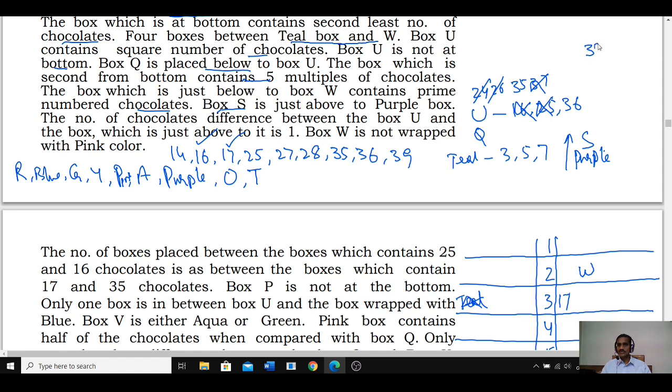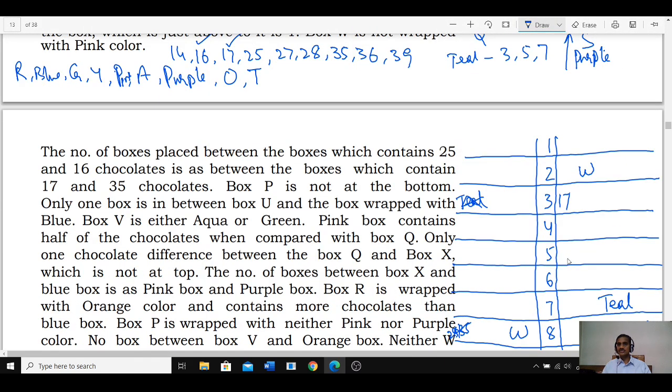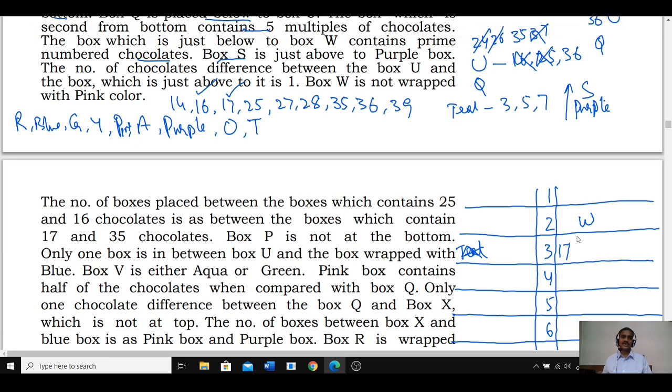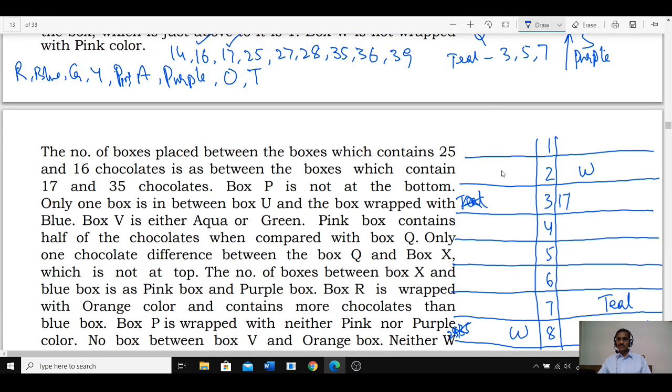Now 35 and this is 36 which is U, and Q is below this one. Now U is 36, finalized, and 35 will be just above that. W is not wrapped with pink color. Now W pink color is ruled out. Cancel this pink.